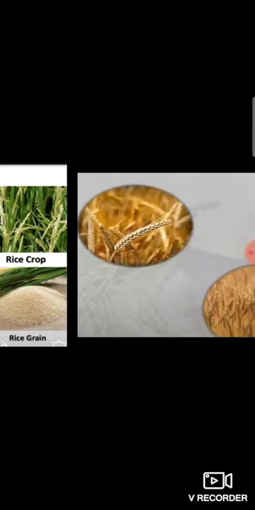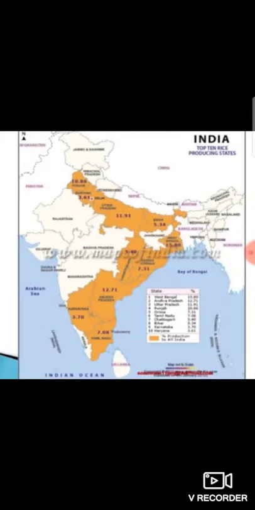Now, the major rice producing states of India are: West Bengal is the leading producer of rice, where two or three crops are grown in a year due to favorable geographic conditions.